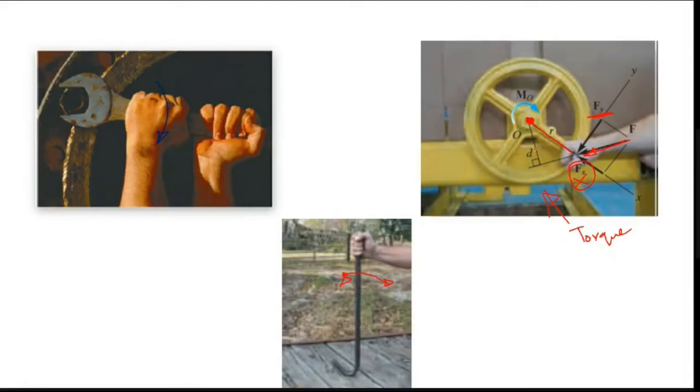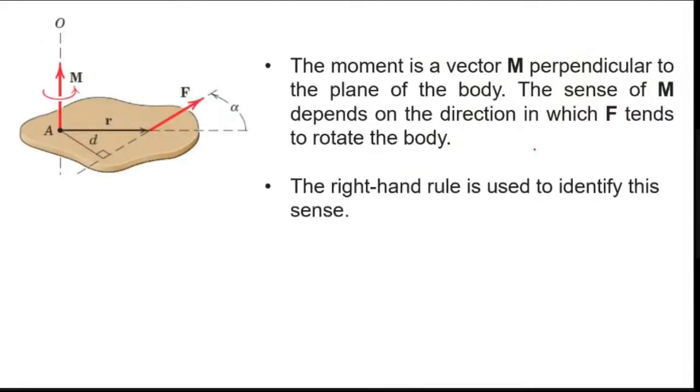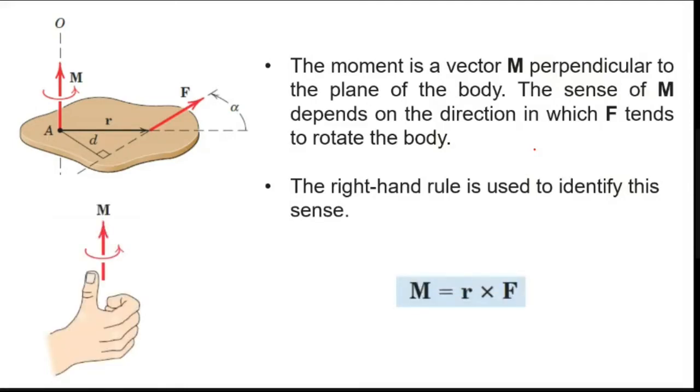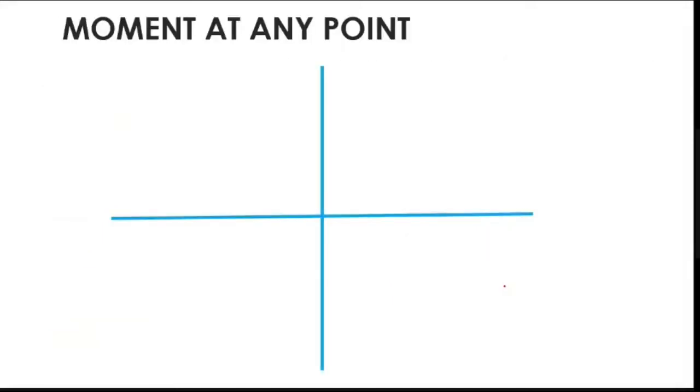Okay, right? So moment, if you look at it, it's a vector quantity, right? So it is always perpendicular to the plane, right? So in the vector approach, how do we say? Moment is r cross F, right? Moment is r cross F, where r is the position vector with respect to the moment. The distance from the moment point, that is r. F is the force vector, right? So moment at a point.